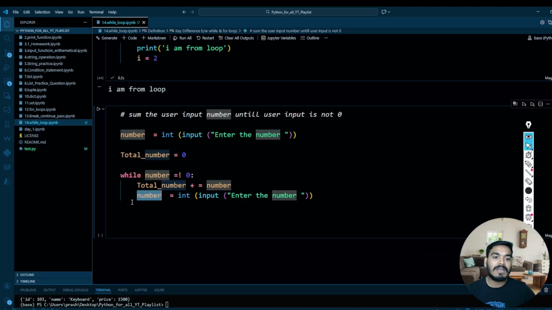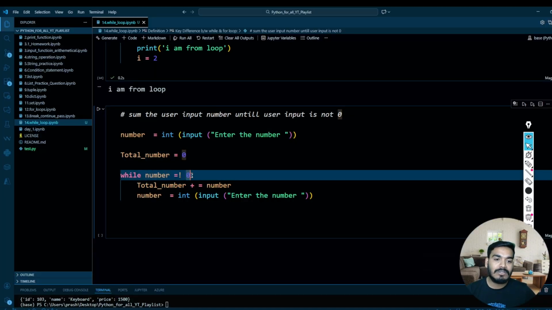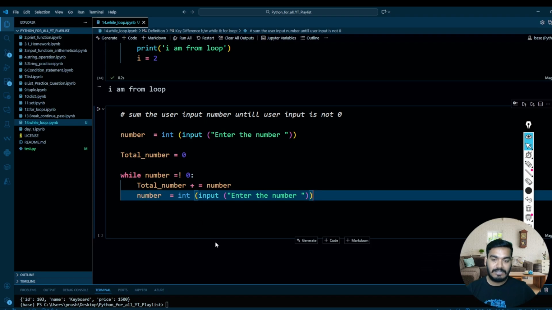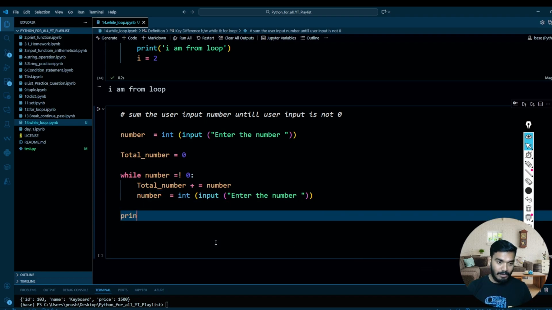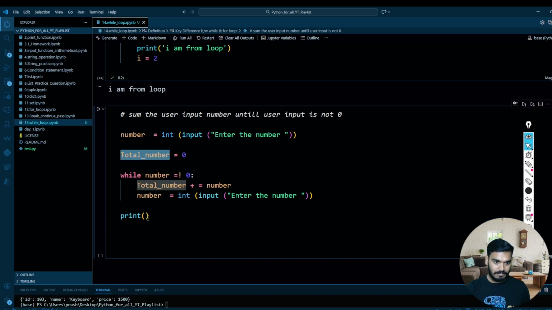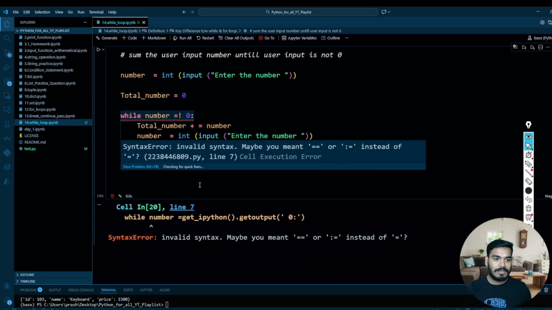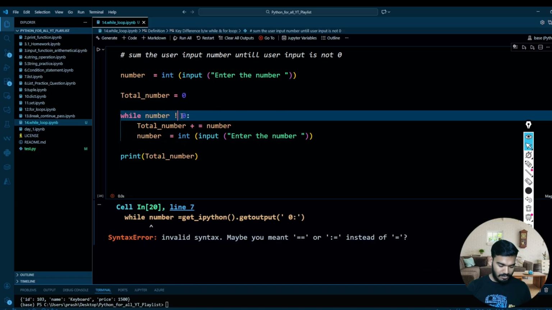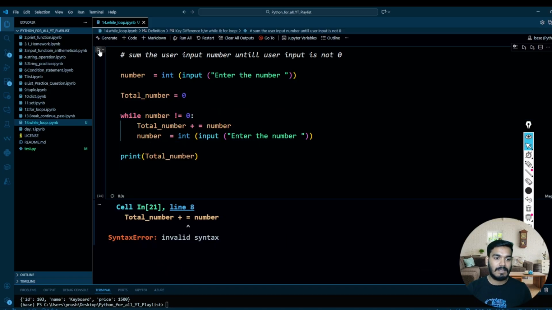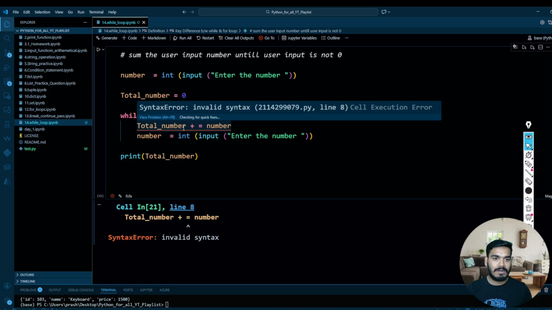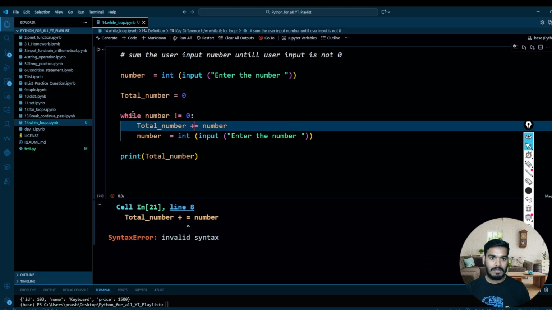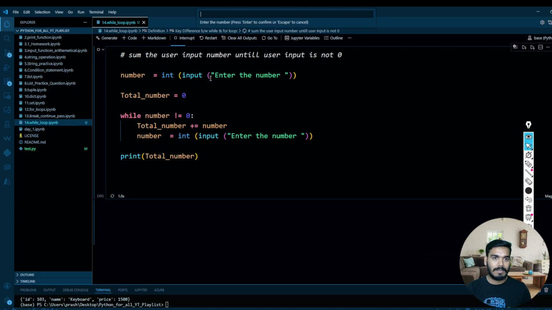If the given number is again, let's say, 0, then it is going to break this, otherwise it will come back to sum that number. Okay, let's execute this and try to print the total number over here, out of the loop. There is a mistake over here: it should be plus, total number plus equal to, yeah.